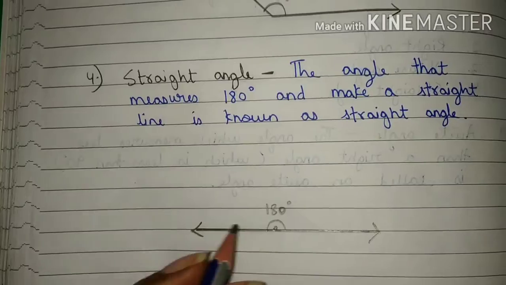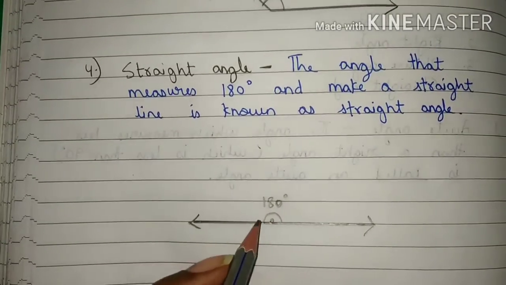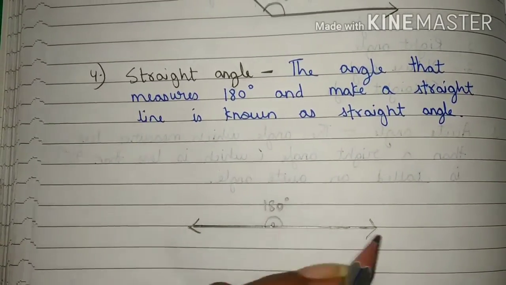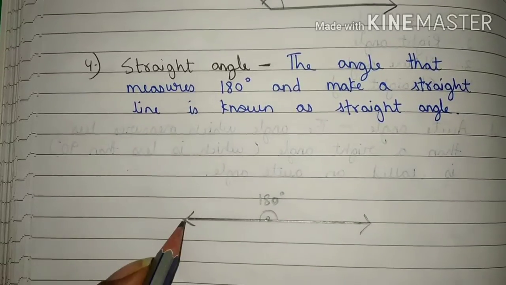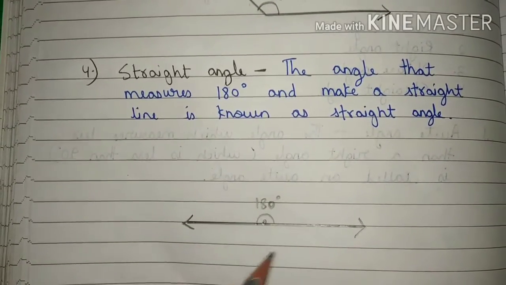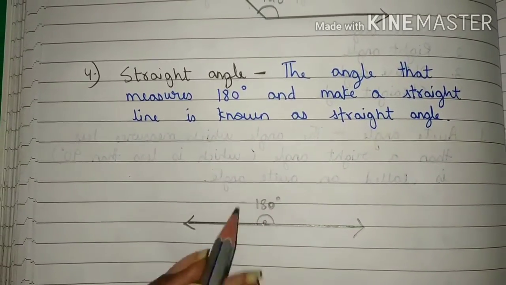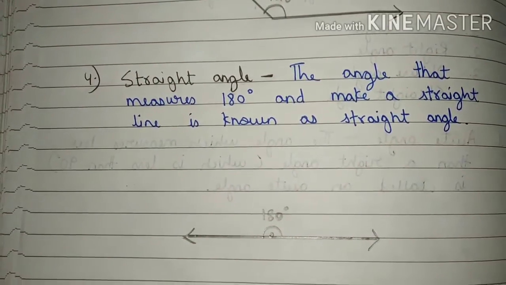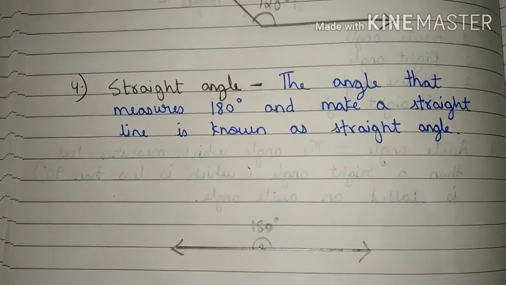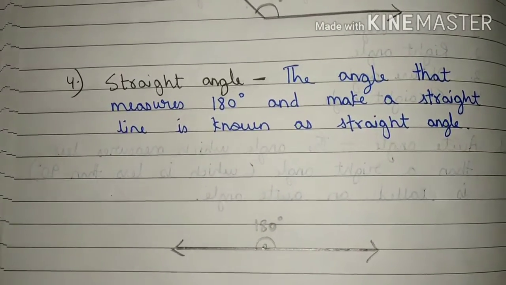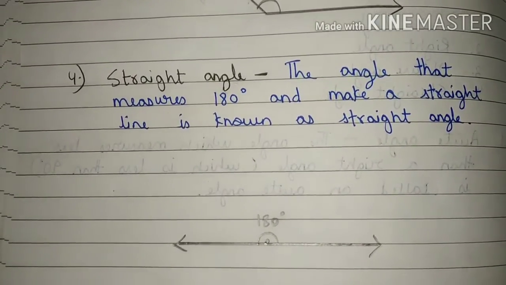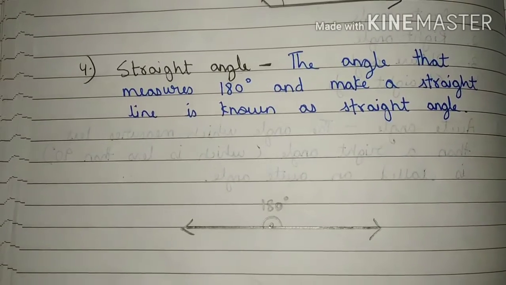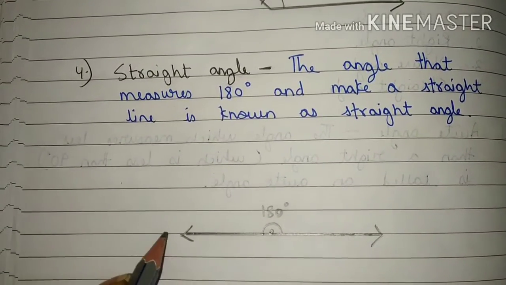Students, straight angle always measures 180 degree and it makes a straight line like this. So, this angle is known as straight angle. Students, always remember that straight angle measures only 180 degree and it makes a straight line like this.